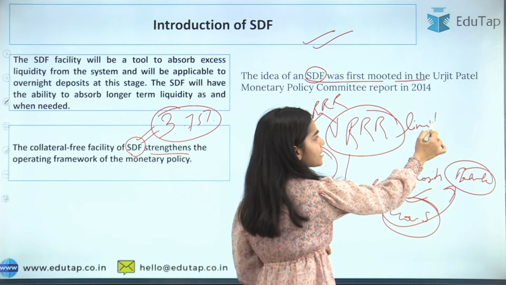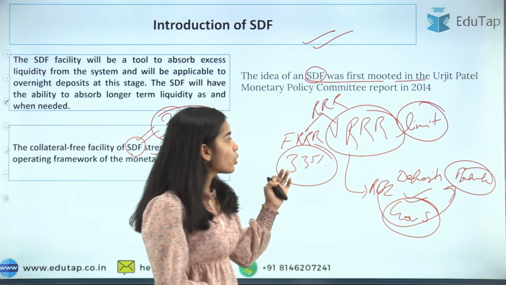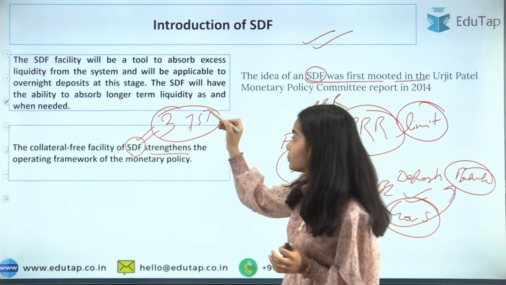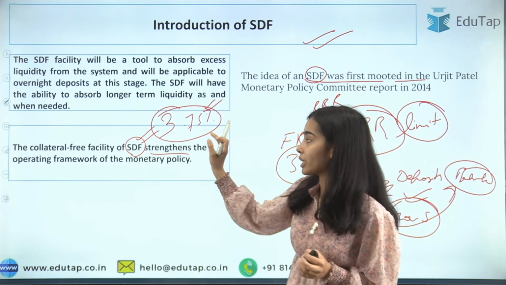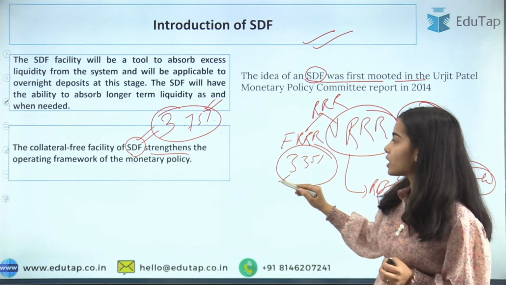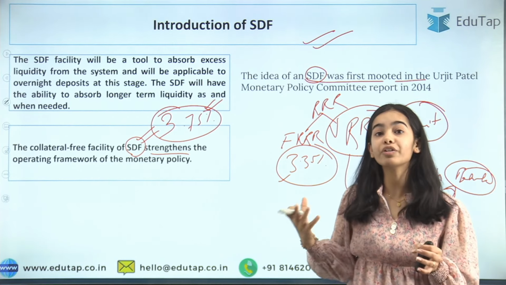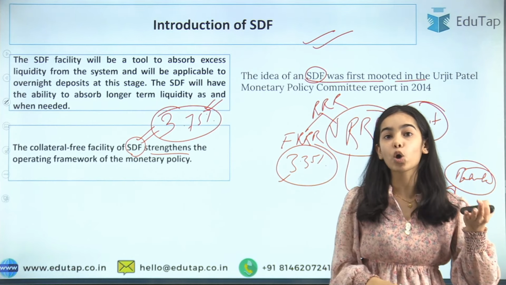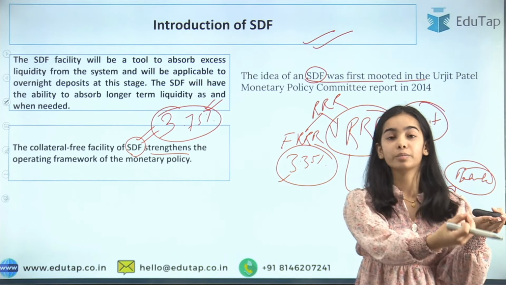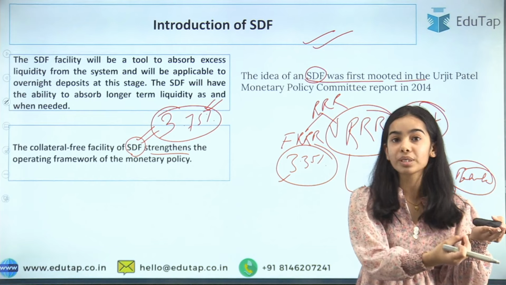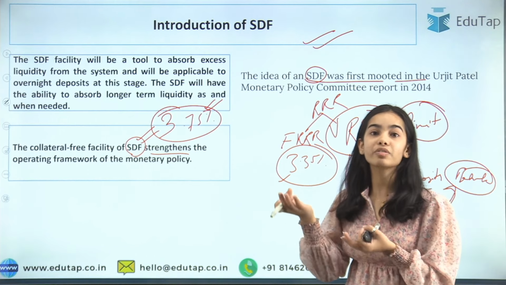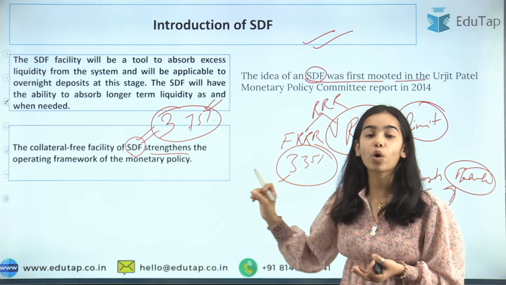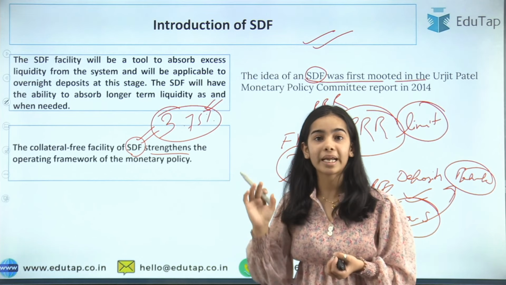The RBI sets the limit. Here the reverse repo rate is lower than the SDF rate. So it is a win-win situation for both the banks and the RBI. The RBI will not need to give collateral or government securities to the banks, and the banks will get the fixed rate on the money they deposit with the RBI.